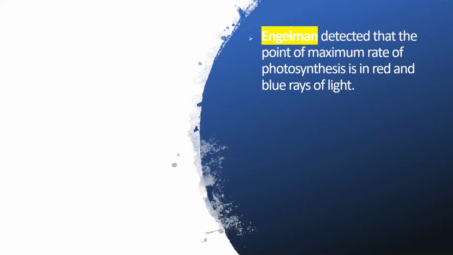Next, Engelmann detected that the maximum rate of photosynthesis is in the red and blue rays of light. So photosynthesis happens only in the presence of sunlight, and light itself is the energy source.